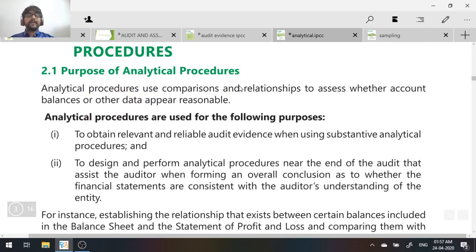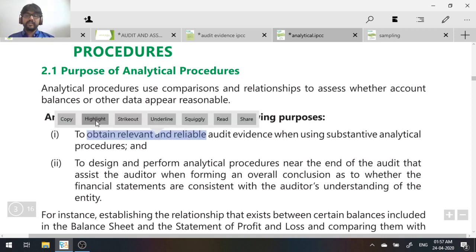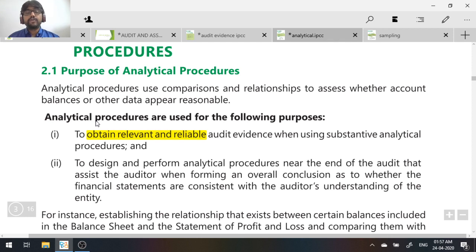Now, what is the purpose of analytical procedure? They're saying the purpose of analytical procedure is, one, to obtain audit evidence, and second, to help the auditor in forming an overall conclusion. These are the two purposes. One is to obtain proper audit evidence, relevant and reliable. Relevant and reliable means proper quality audit evidence. So analytical procedures help you to have good quality audit evidence.